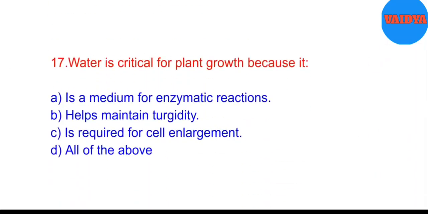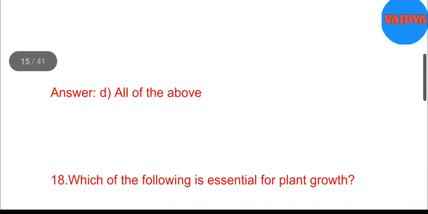Water is critical for plant growth because it: A. Is a medium for enzymatic reactions. B. Helps maintain turgidity. C. Is required for cell enlargement. D. All of the above. Answer: D. All of the above.